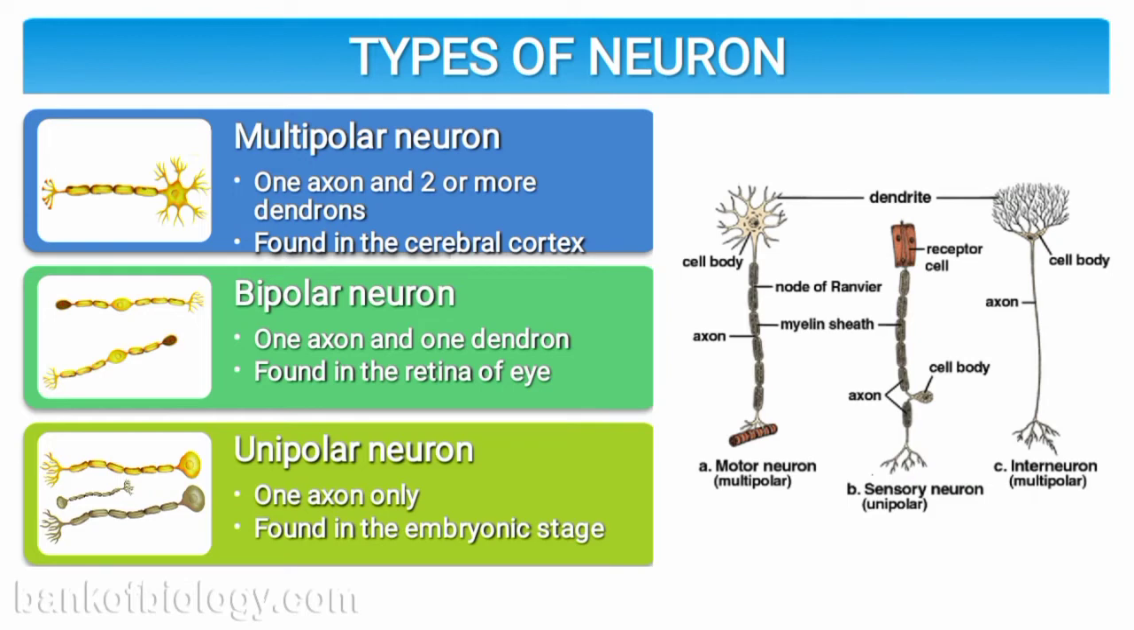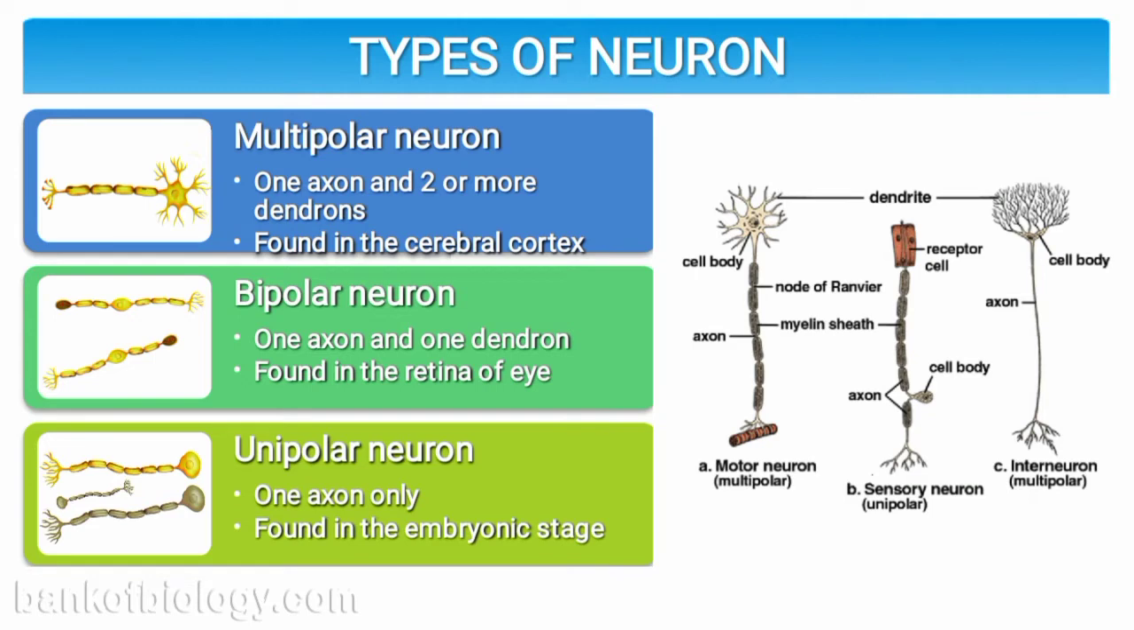or interneuron. Basically, neurons have three types. These are sensory, interneuron, and motor neurons. Next is bipolar neuron. It has one axon and one dendrite, as you can see in the middle of these three diagrams of the neuron. That is bipolar neuron. It has one axon and one dendron and is found in the retina of the eye.